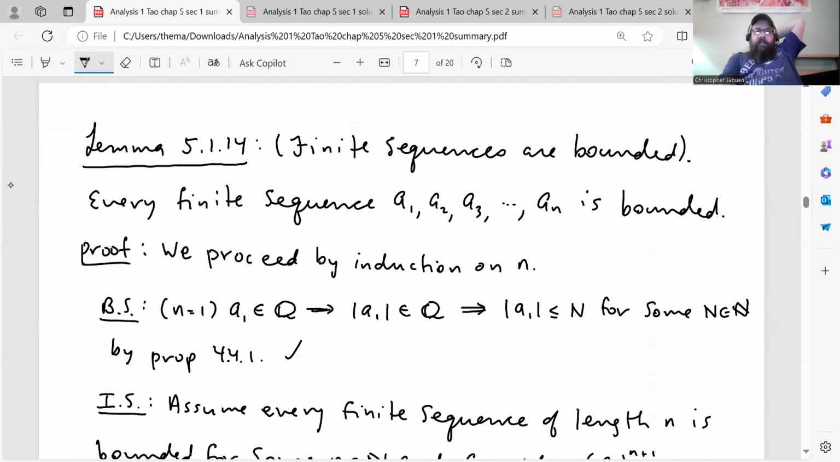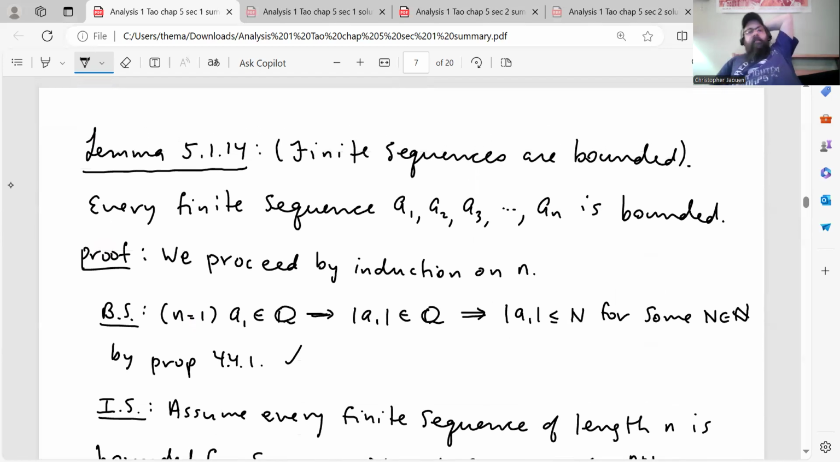Every finite sequence a_1, a_2, a_3, ... up to a_N is bounded. What this is asserting is that as long as you have a finite sequence, it doesn't matter how long it is, as long as the length is finite, then the sequence is bounded. Okay, and we'll prove this by induction on N.